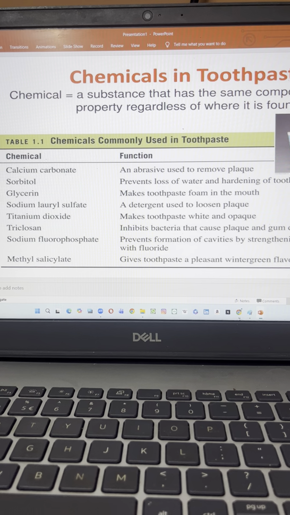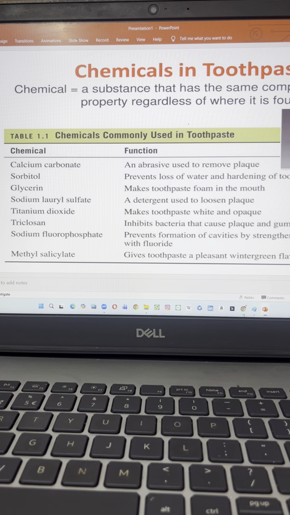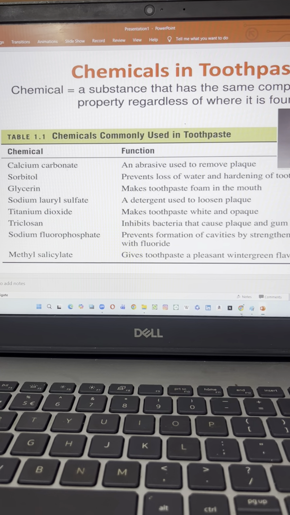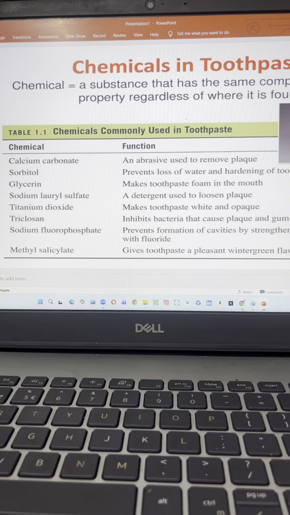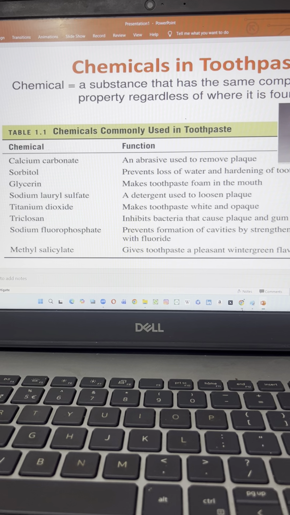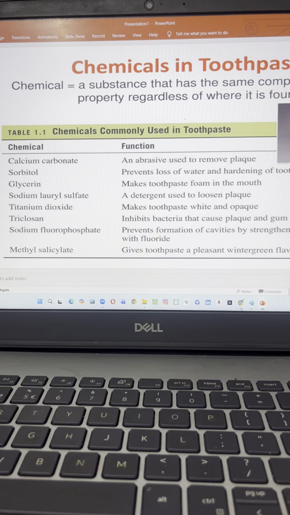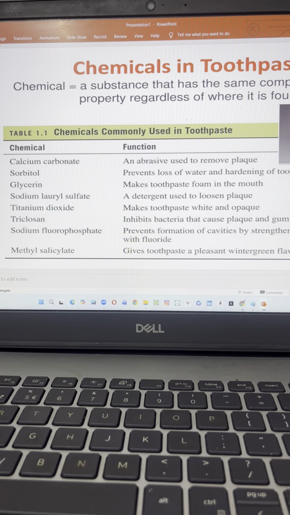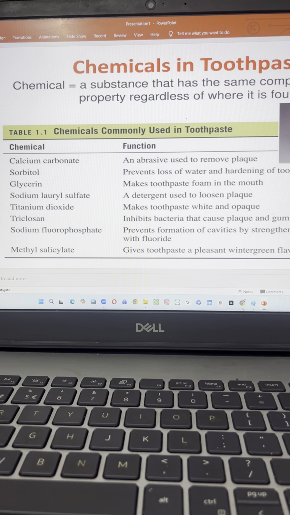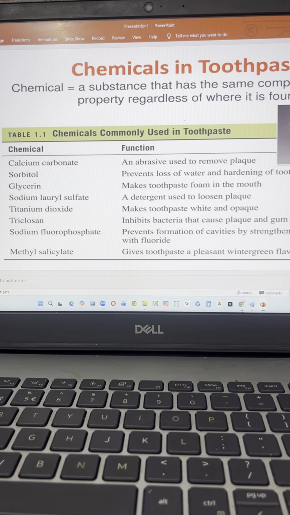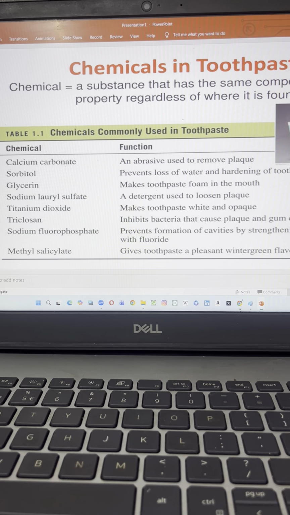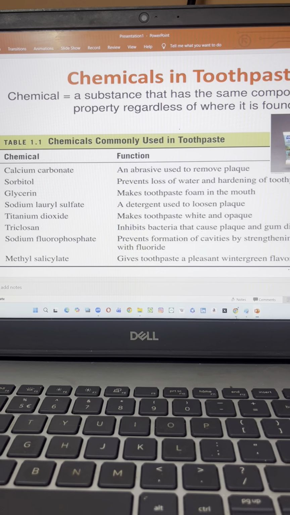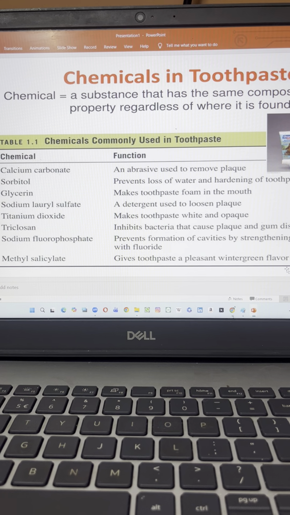So we are discussing chemistry in everyday life. In continuation to the earlier session, the chemical substances present in toothpaste are going to be discussed here. A chemical is a substance required with some composition that exhibits a property that works for an application purpose. In toothpaste, so many kinds of chemicals are available.